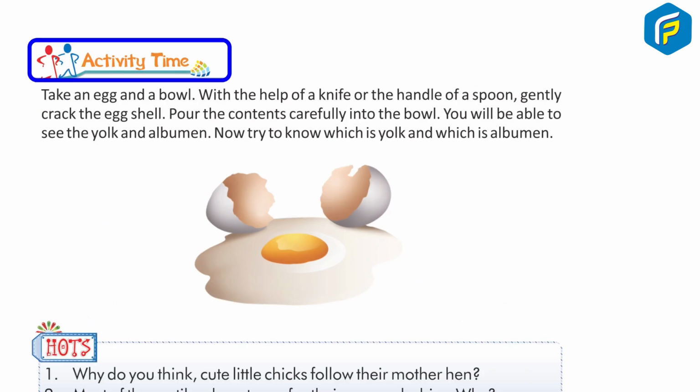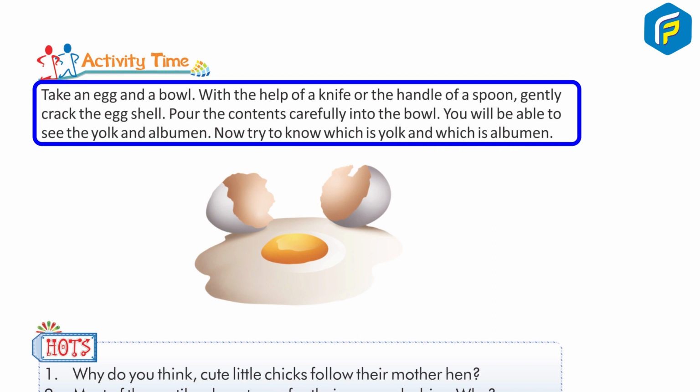Activity time. Take an egg and a bowl. With the help of a knife and the handle of a spoon, gently crack the eggshell. Pour the content carefully into the bowl. You will be able to see the yolk and albumin. Now try to know which is yolk and which is albumin.